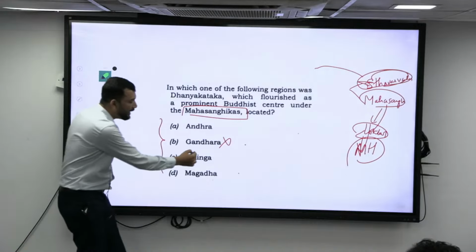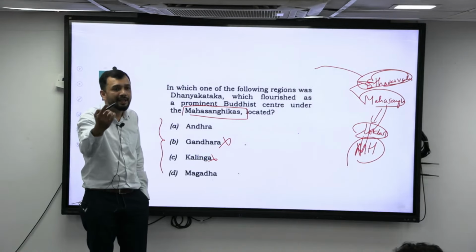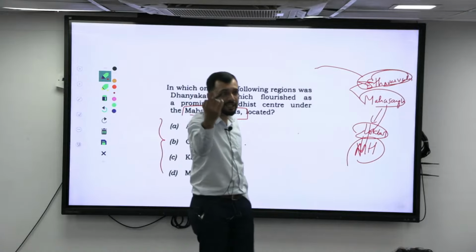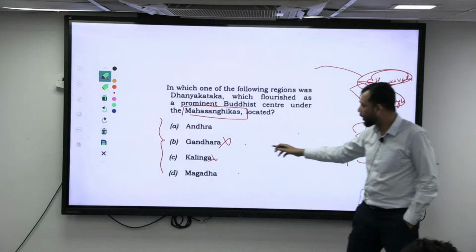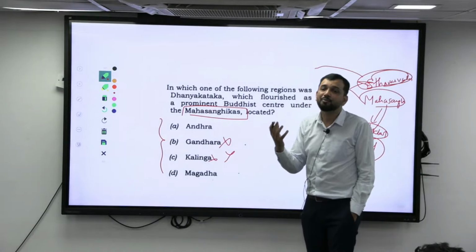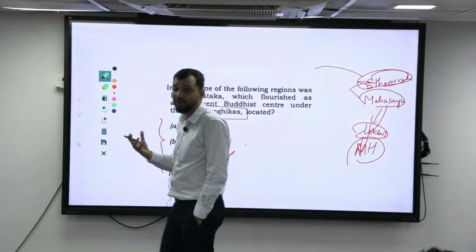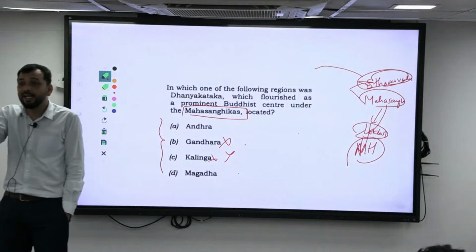Now, if you look at Kalinga, the Kharavela dynasty, the king Kharavela came much later. So that also cannot be Mahasanghika. Mahasanghikas were patronized under the Satavahanas and Ikshvakus. That is a little earlier.